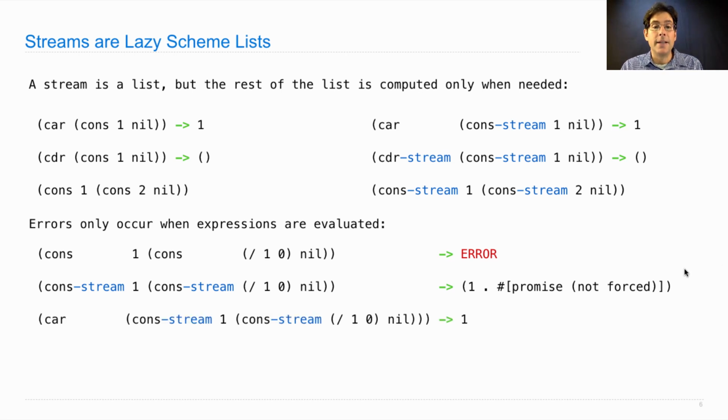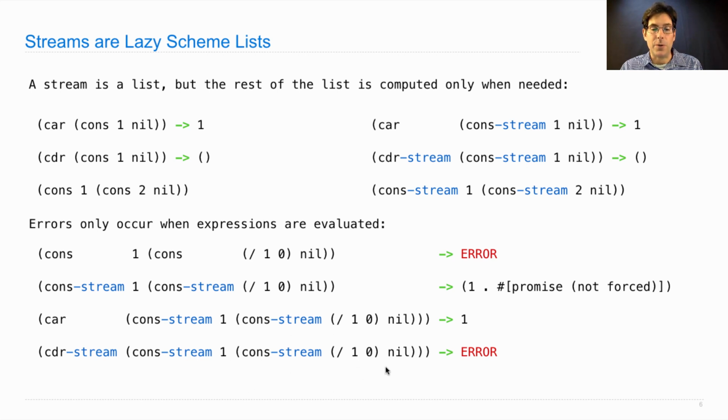In fact, if you ask for the car of this stream that starts with 1, you'll get 1. But if you ask for the cdr of this stream that starts with 1, that means computing a stream that would start with whatever this evaluates to, but this can't be evaluated without an error, so you reach an error.